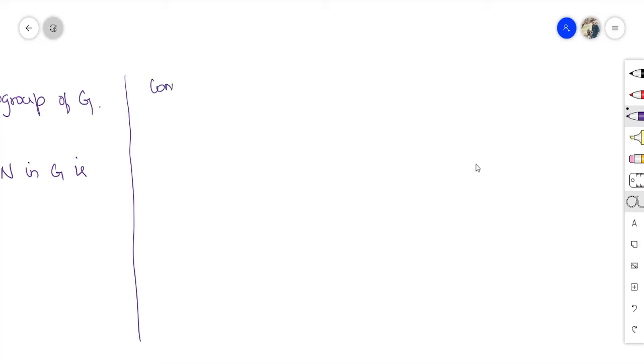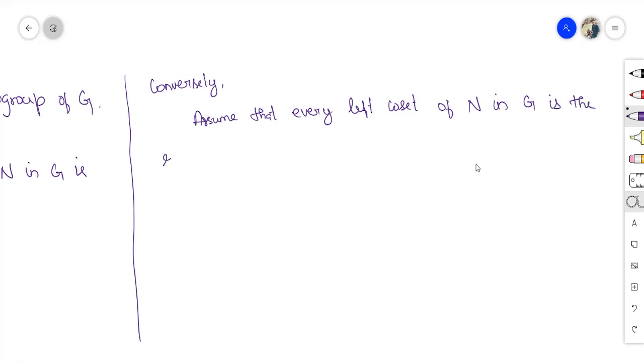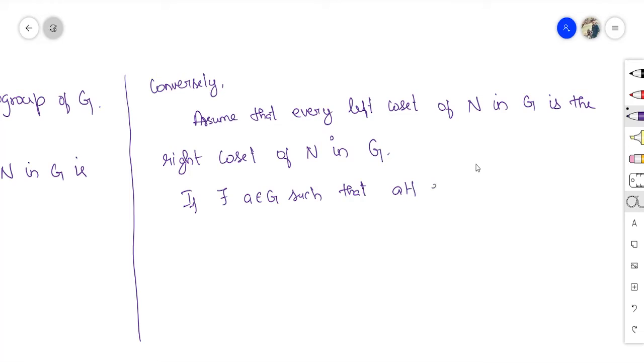Now we need to prove the converse part. Conversely, assume that every left coset of N in G is a right coset of N in G. That is, if there exists a belonging to G such that aN exists, then there exists b belonging to G such that the left coset aN is equal to the right coset Nb.